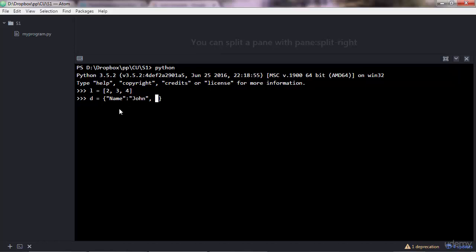Let me write another one. Surname, colon, and then the other item. And that's it. That's a dictionary. When I was talking about indexing, I was referring to these things. Actually, these two are referred to as keys, not indexes. So for dictionaries, you can create custom indexes, so to say. These are keys. So we have key and value, key and value.